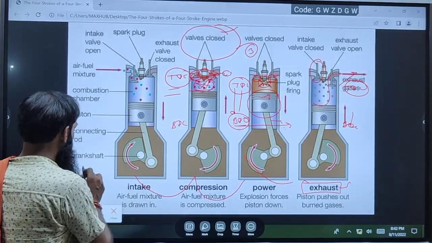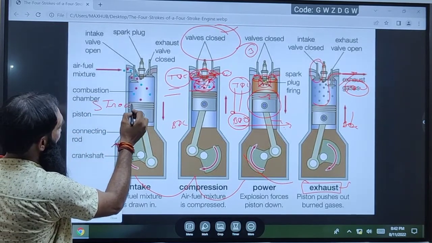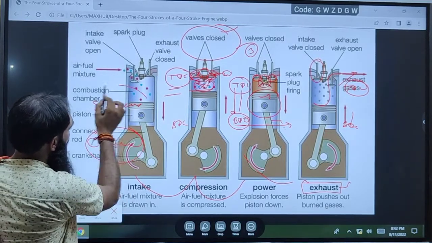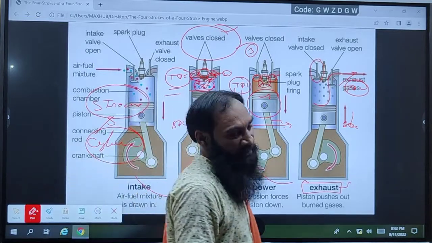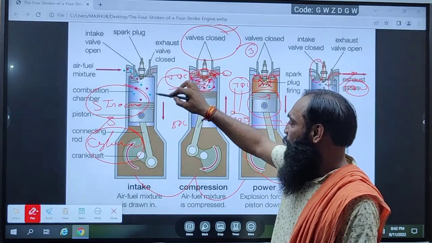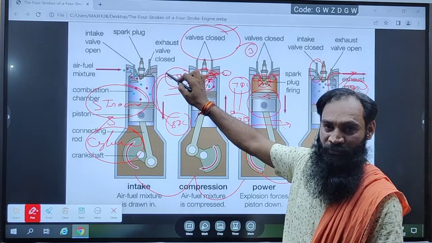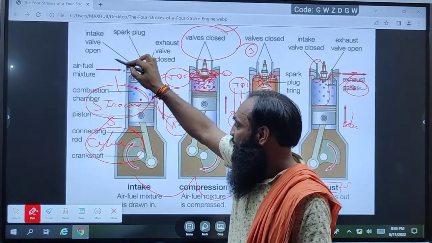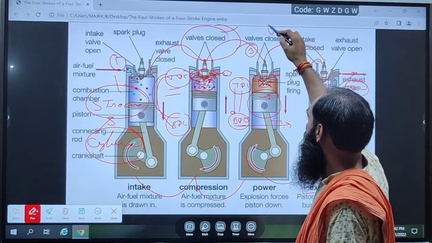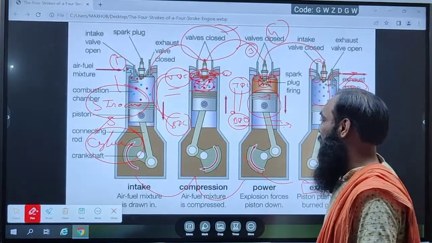In this, we see about the stroke and the cycle. What is the meaning of stroke and what is the meaning of a cycle? A stroke is the running of the piston from TDC to BDC or from BDC to TDC. It's called one stroke. So we call it four-stroke because the piston runs in four sweeps.